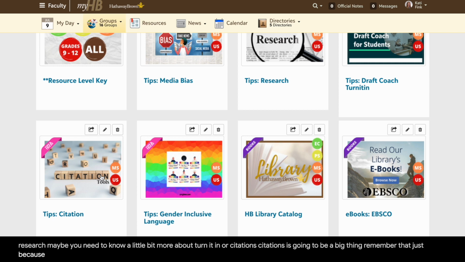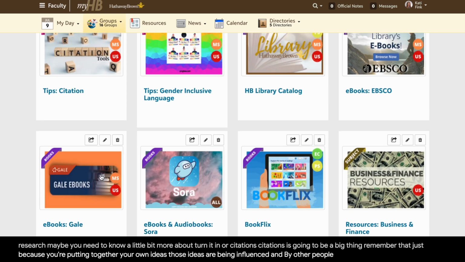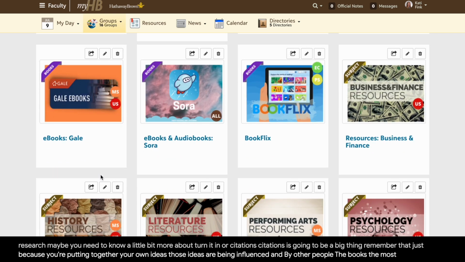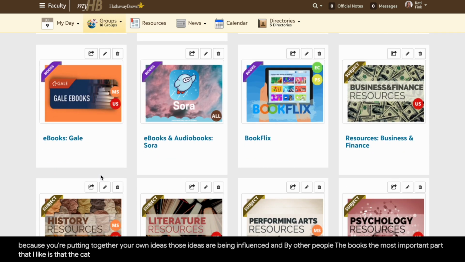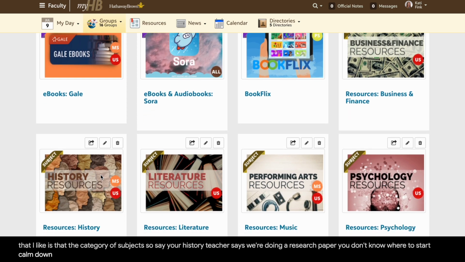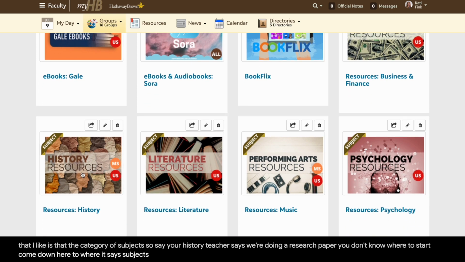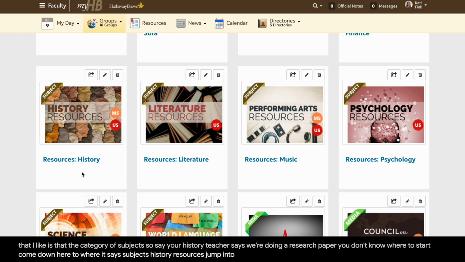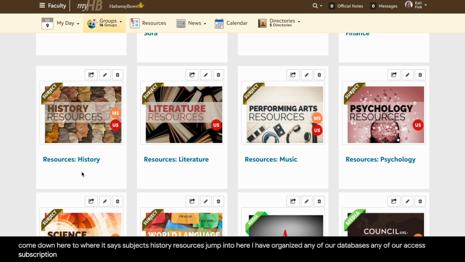Remember that just because you're putting together your own ideas, those ideas are being influenced and informed by other people. You'll come through and you'll see books. The most important part that I like is the category of subjects. So say your history teacher says, we're doing a research paper. You don't know where to start. Come down here to where it says subjects, history resources. Jump into here. I have organized any of our databases, any of our access subscriptions that have to do with history into this category.